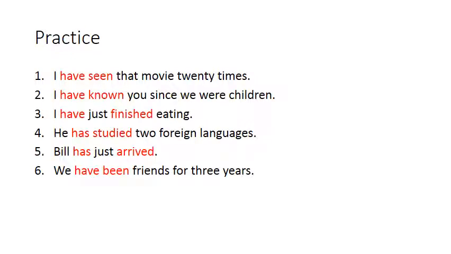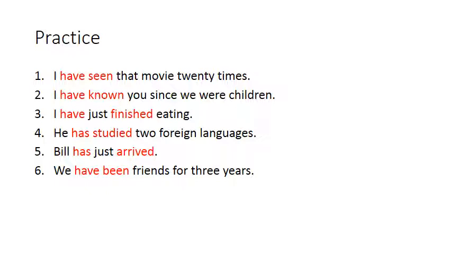So let's take a look at these ones. We want to talk about what's the meaning for each one of these. The first one is, I have seen that movie 20 times. So the meaning of this is the second meaning. We're talking about an event that happened at an unspecified time. We don't know when, but it has current relevance.